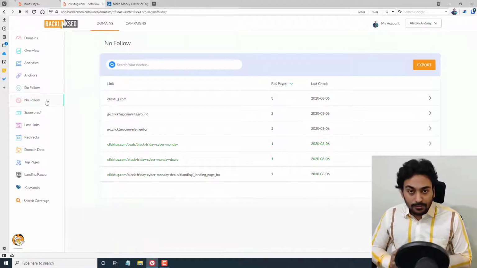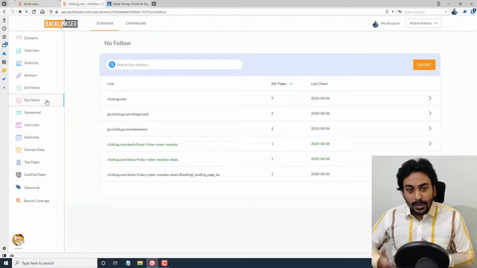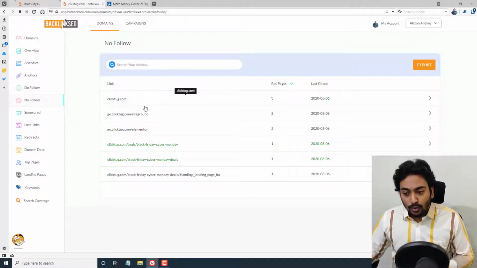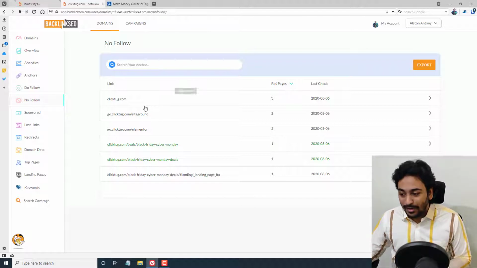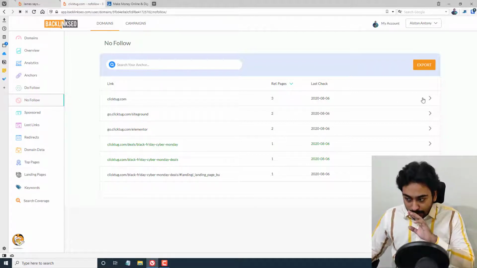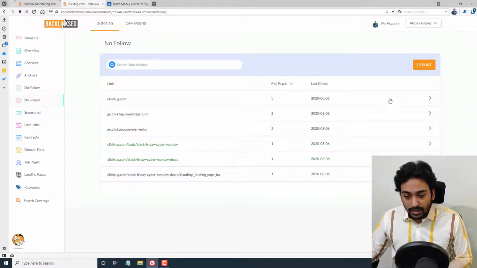No follow is the same concept. Instead of showing all the backlinks for do follow, it will now show all the backlinks for no follow. Let's say, for example, if I go into that, we are receiving three no follow links from this particular page, so we can get an idea on that.